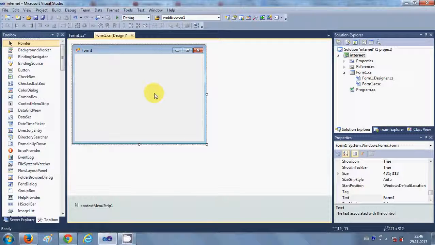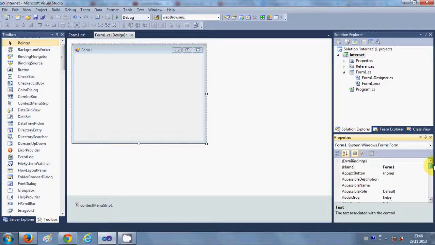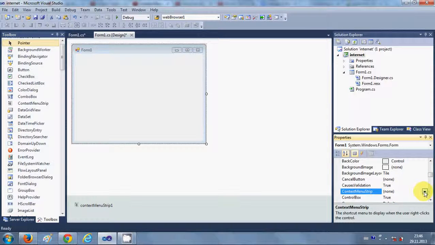So what you need to do is just select your form, and in the properties of the form you will be able to find ContextMenuStrip, which is by default none. You just need to select this context menu strip from here. Now you can see here contextMenuStrip1, which is this context menu.